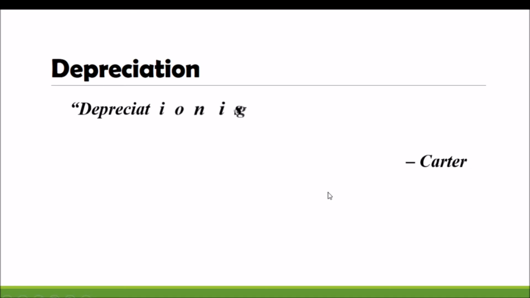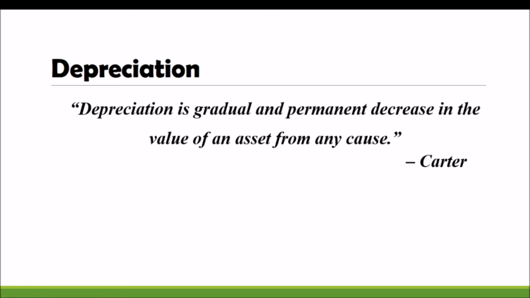Depreciation, that is the amount shows decline in the value of asset. Depreciation is a gradual and permanent decrease in the value of an asset from any cause. Normally, it happens due to wear and tear, continuous usage, or at the expiry of a lifetime. The value of asset, especially fixed asset, will decrease.